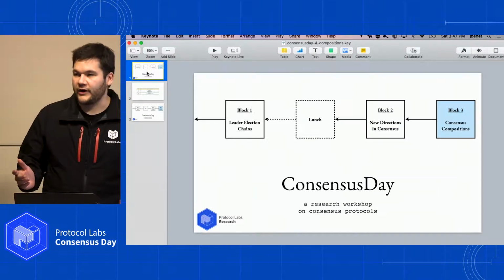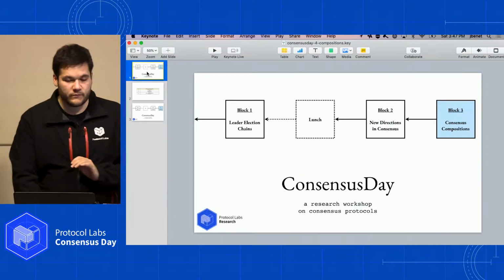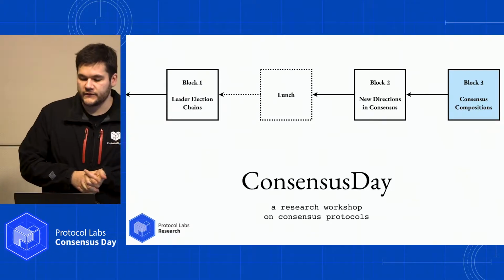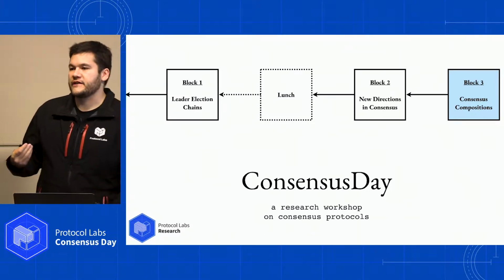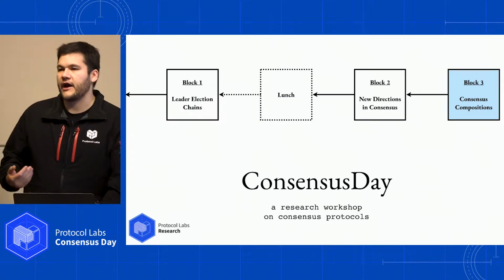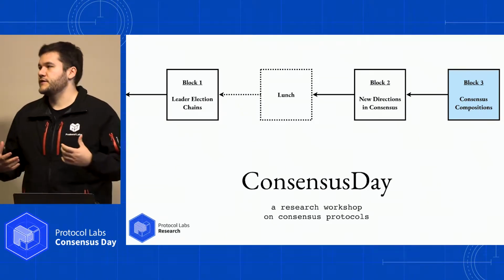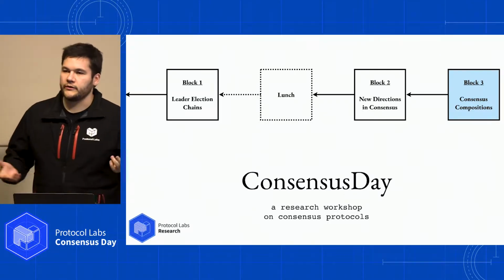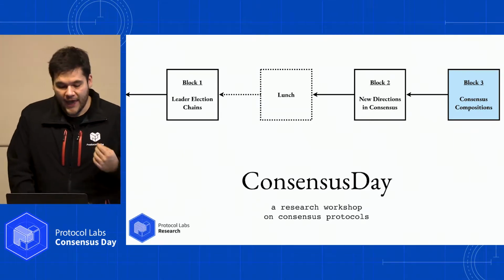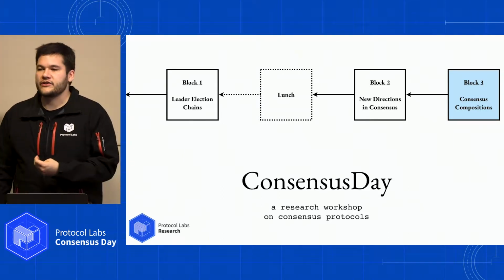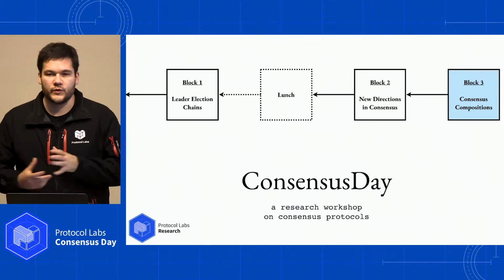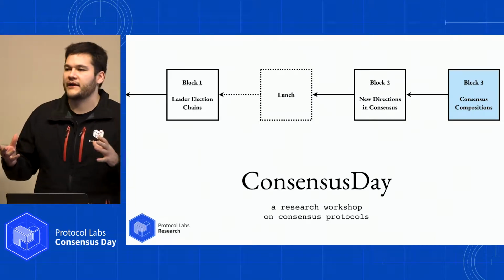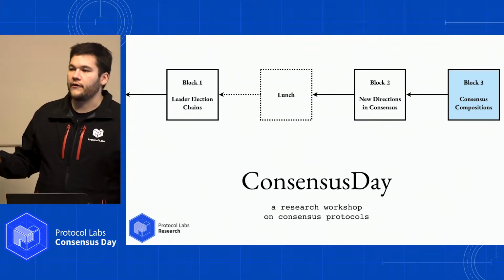Yeah, and so the last part is talking about composition. In particular, there are two things that we want to talk about in terms of composition. One is hierarchy, and the other is mergeable consensus. We'll start with hierarchies and the ways in which different kinds of hierarchies of protocols are used today, and some potential different ways of building new ones. And we'll also talk about a set of interesting problems around mergeable consensus, where we think about how consensus networks can split and subdivide and then merge back together, or potentially even start on their own and merge together.